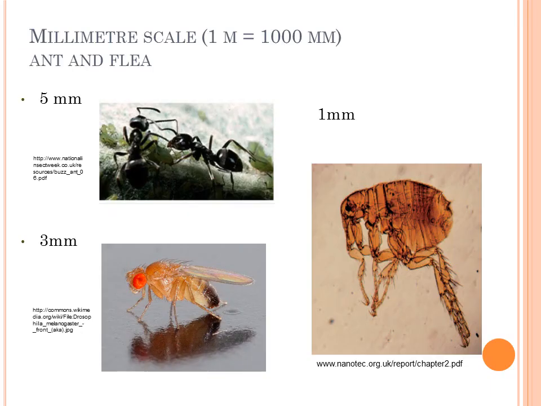We know the conversion of the millimeter scale, that is 1 meter is equal to 1000 millimeters. But if we want to see that in terms of objects, then some objects are shown here with their sizes. Like two ants are shown and their size is only 5 millimeters. A fly is there, its size is only 3 millimeters. Then one object is shown, its size is only 1 millimeter. So we can compare the sizes.